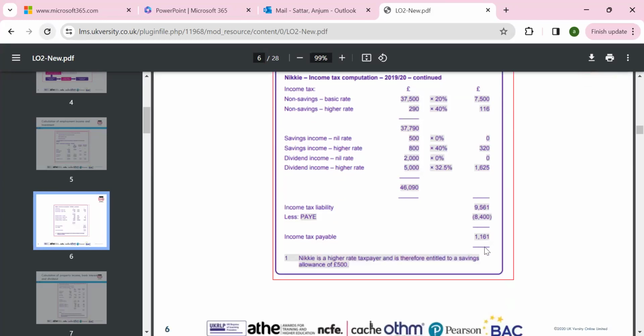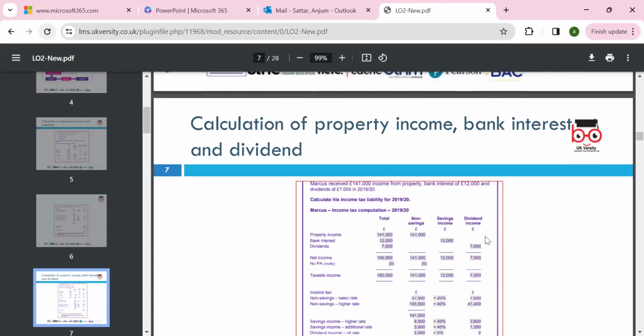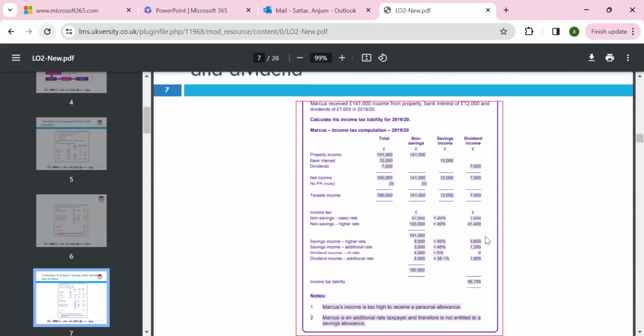And then we have income tax liabilities, 9,561, less PY, which we paid as you earn, and then we have a tax liability which is still outstanding. So that's the way we can manage our tax liability, and that's how we can calculate. That was our question, and we can calculate the property income. We can look around exactly the same.